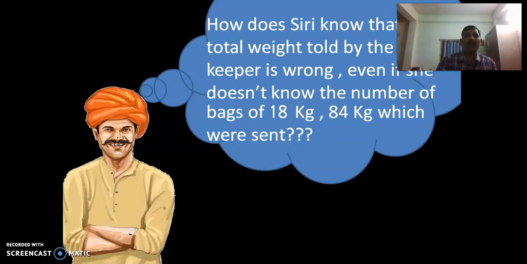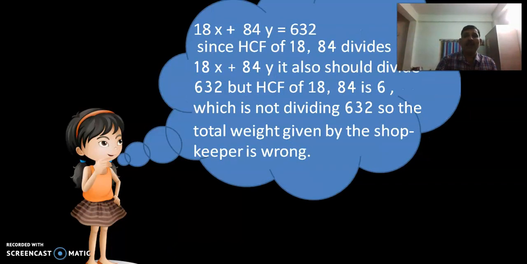Now let us go back to the previous problem. At the beginning, one question was there: the father was thinking, how does Siri know that the total weight told by the shopkeeper is wrong, even if she doesn't know the number of bags of 18 kg and 84 kg which were sent? Let us consider the 18 kg bags are say X and 84 kg bags are say Y. Then the number of bags of 18 kg is X, so its total weight is 18X, and the 84 kg bags' total weight is 84Y. So the total weight must be 18X plus 84Y, which is equal to 632,